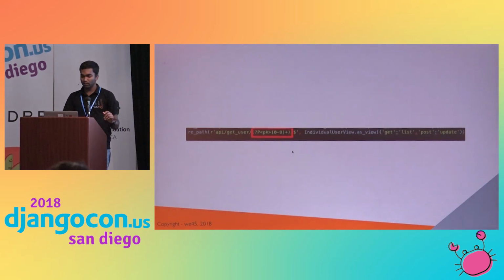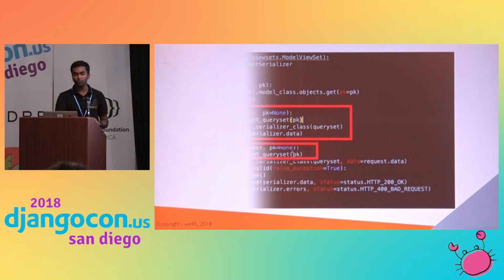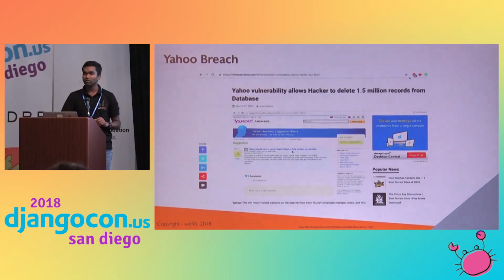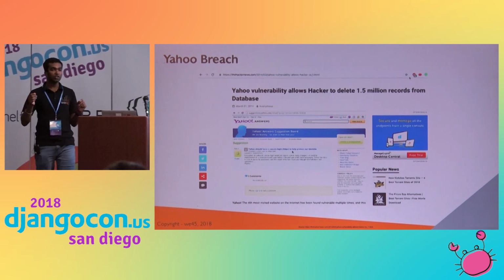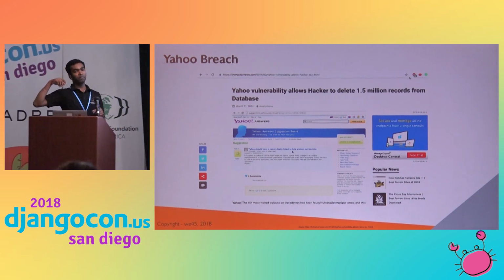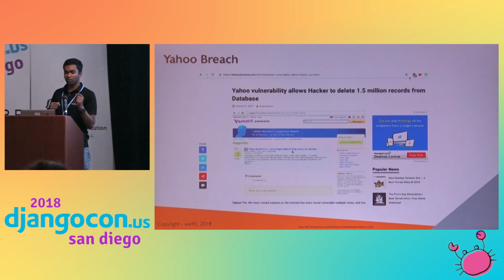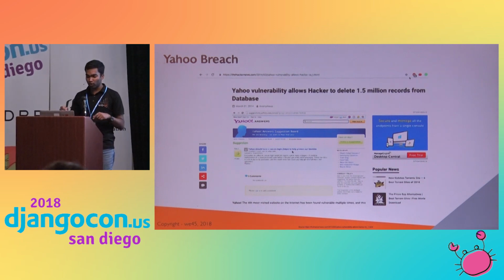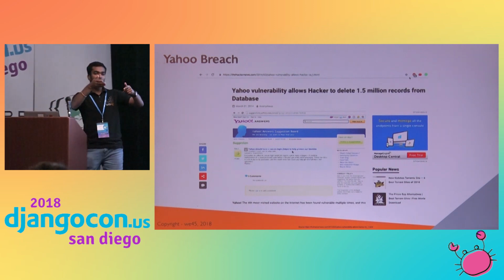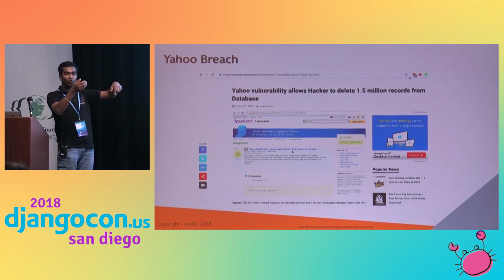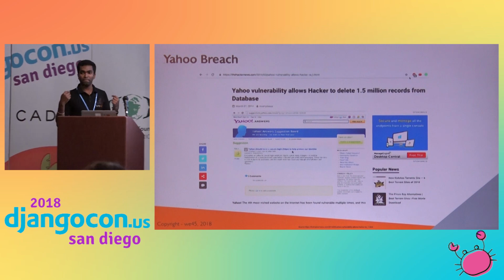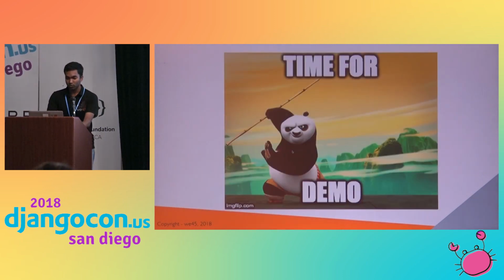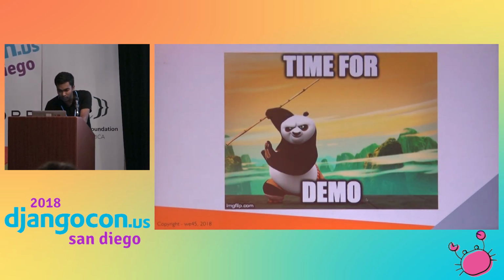Okay. Then, how many of you know about the Yahoo breach in 2014? No one, okay. The 2014 Yahoo breach happened because of one small mistake the developer made, in the subdomain suggestion.yahoo.com. Because of it, an attacker could traverse other users' profiles and got around 1.5 million user records. I'll show you a demo of how it works.